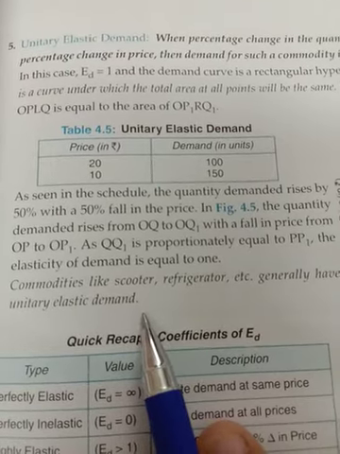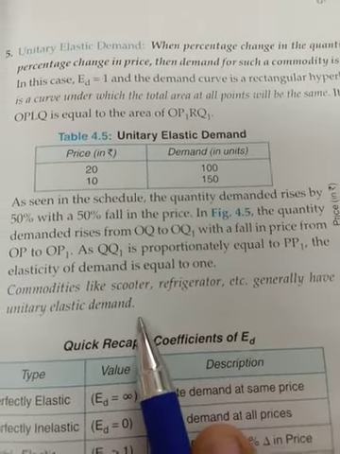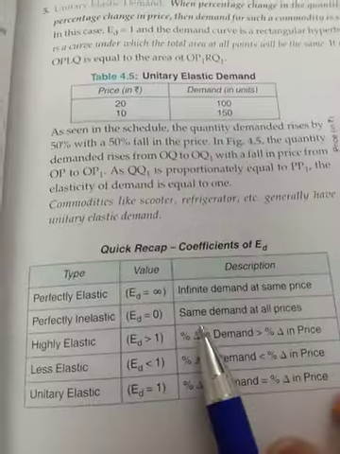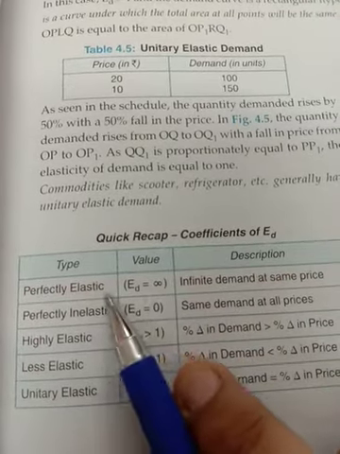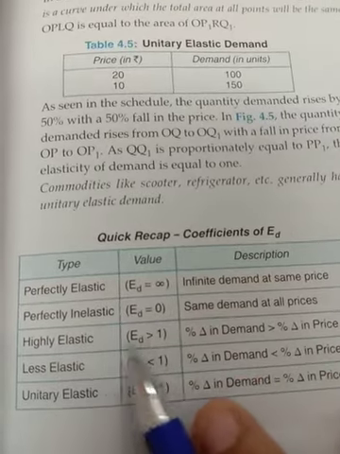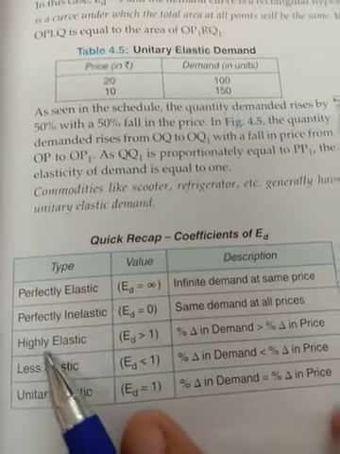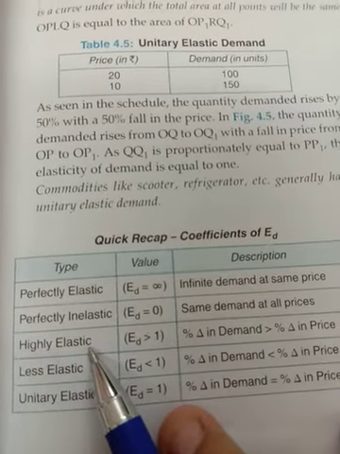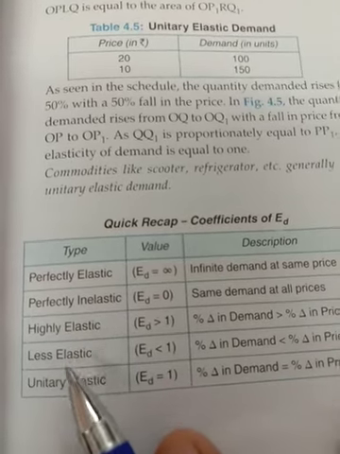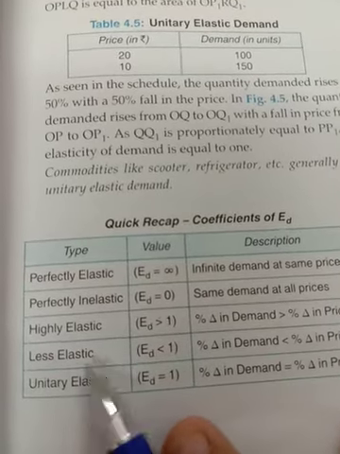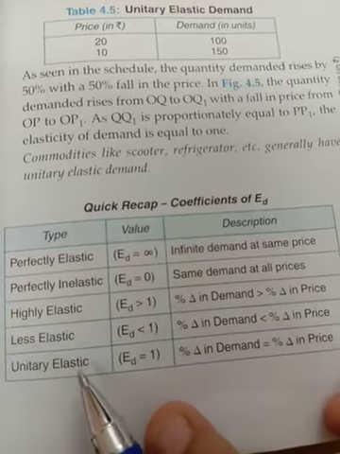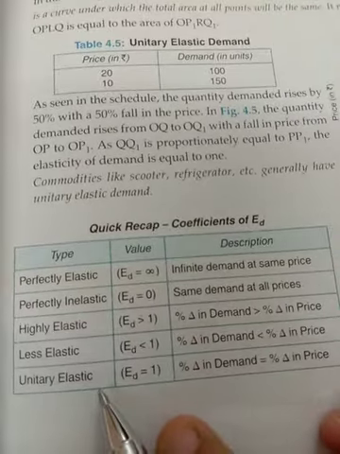find unitary elastic demand, perfectly elastic demand and perfectly inelastic demand, but easy to find highly elastic and less elastic demand here. Okay, so this is a chart showing perfectly elastic, where elasticity of demand is equal to infinity; perfectly inelastic is equal to 0; highly elastic, that is more than 1. It is also known as elastic demand, more than unitary elastic, more than 1. Less elastic, less than unitary elastic, then inelastic demand, less than 1. And unitary elastic means equal to 1. Fine, these are all the names.